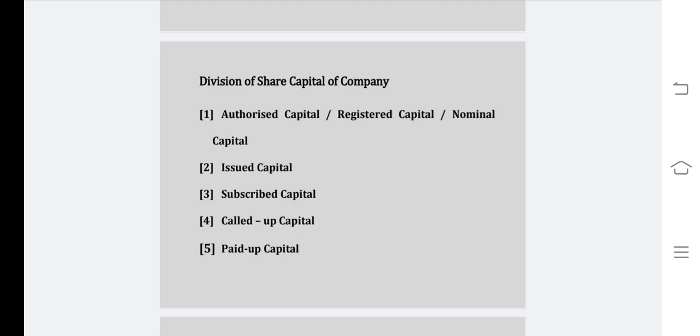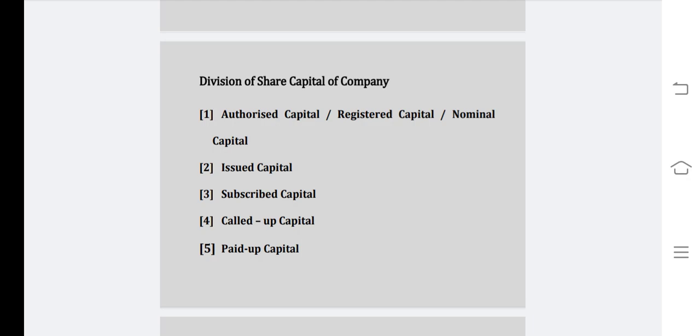Next, coming to the called up capital. The company may not need to receive the entire amount of capital. It may call up only part of the subscribed capital as and when needed in installments. So the called up capital is the part of subscribed capital which the company has actually called upon the shareholders to make their due payments. This includes the amount paid by the shareholder from time to time on application, on allotment, on first call, on second call, third call, final call, etc.